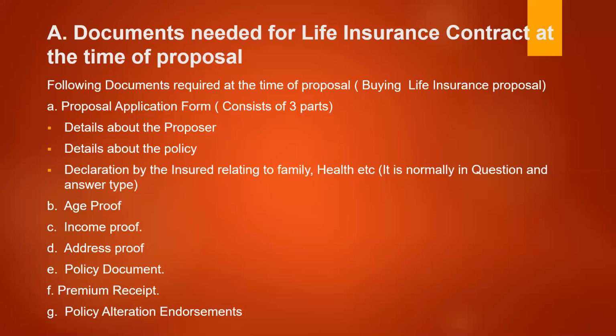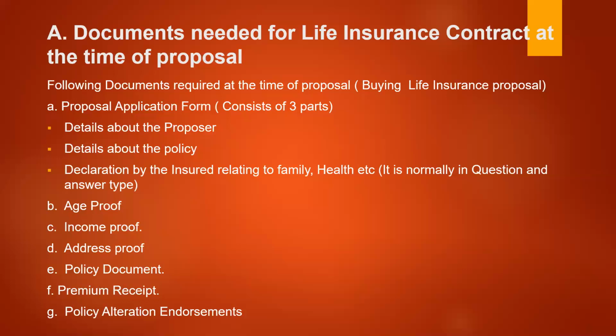Then next one is address proof. Address proof is a residential proof, showing where the policyholder stays, in which locality. Address proof is necessary to identify the policyholder, either to serve the premium notices, or to call the person for certain discussions, or to reach the person at the time of death or at the time of maturity to pay off his compensation. So address proof is essential.